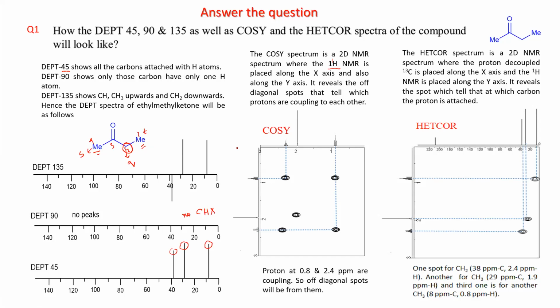Now among these, definitely this quartet will have the maximum value. Then you have this methyl, and this methyl which is far away from the C double bond O. Now, as I told earlier, allylic type means you have CH connected to C double bond X, where X can be C or O or anything.